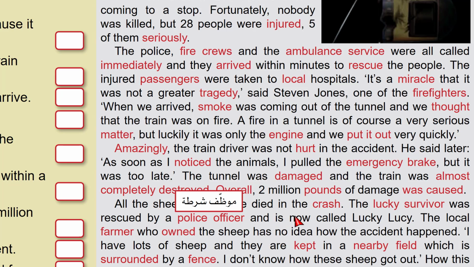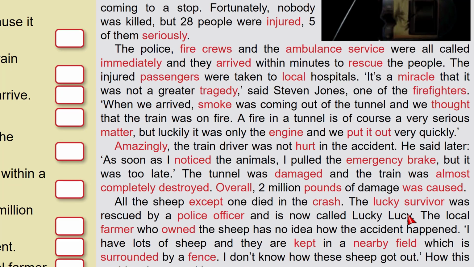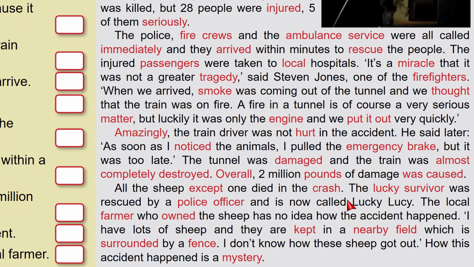and is now called Lucky Lucy. They gave her a name, Lucy, Lucky Lucy, because she didn't die. The local farmer is the one who works in a farm to look after animals and plants, who owned the sheep. The one who possessed the sheep has no idea how the accident happened.